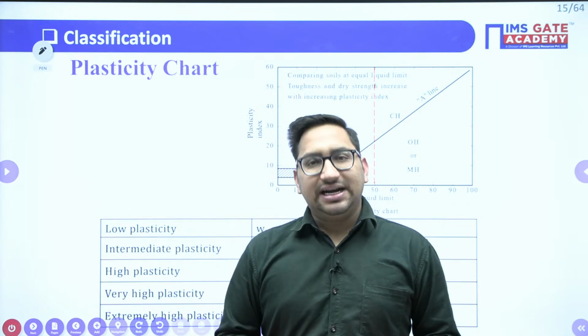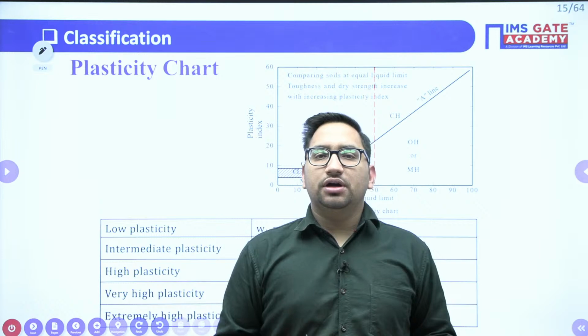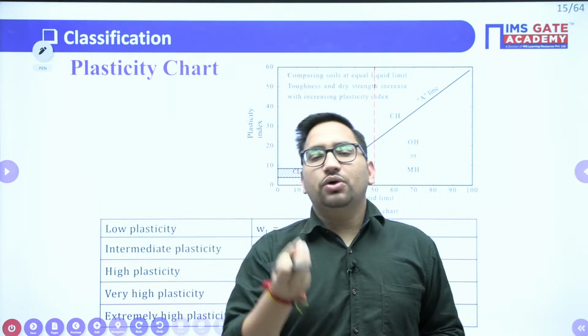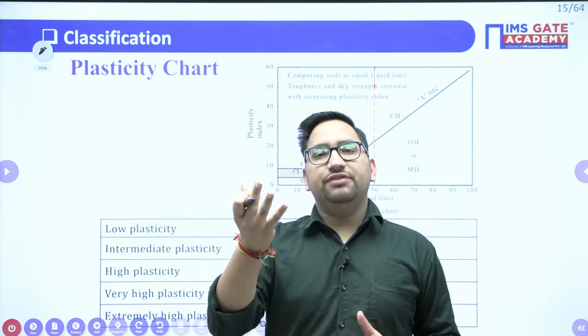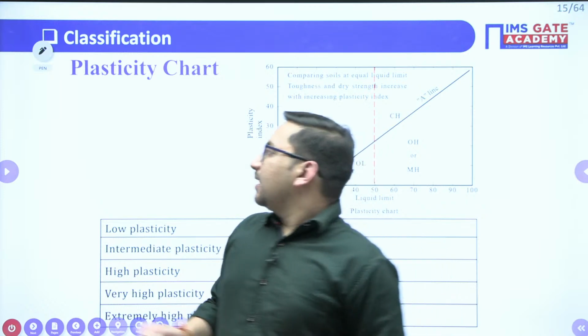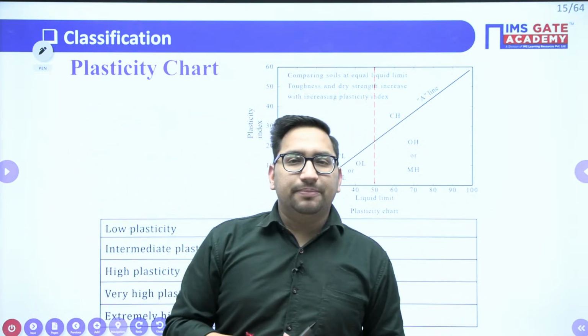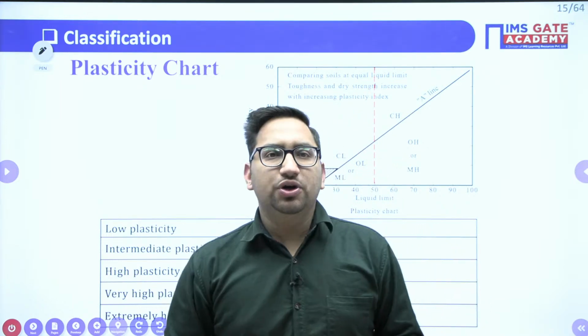We also have activity, right? We have sensitivity, that is nothing but the ratio of the unconfined compressive strength of your undisturbed soil to the unconfined compressive strength of your remolded soil. Clear? Activity we have is IP upon percentage of clay content, where IP is your plasticity index, right? So all these are the formulas which should be known to you.